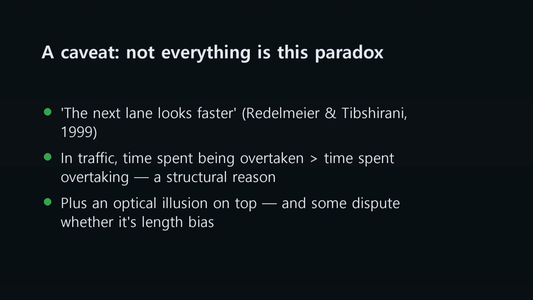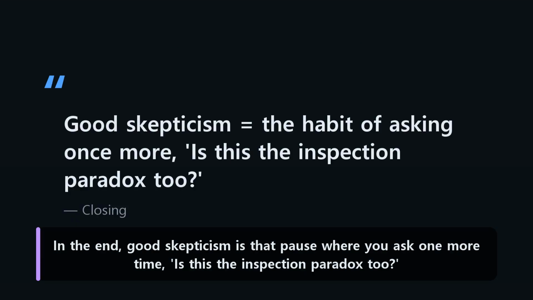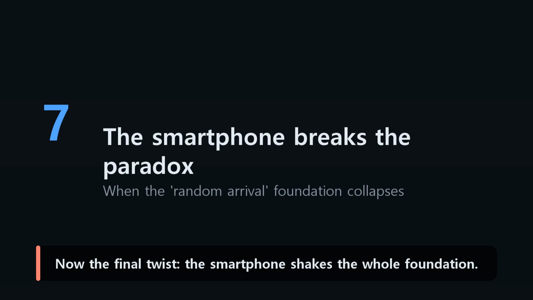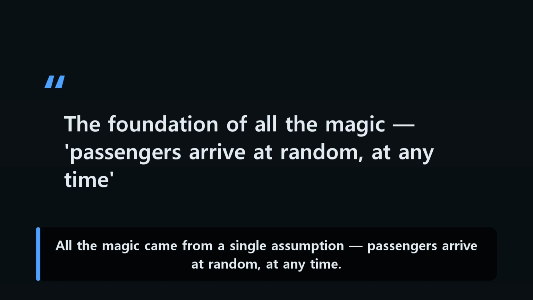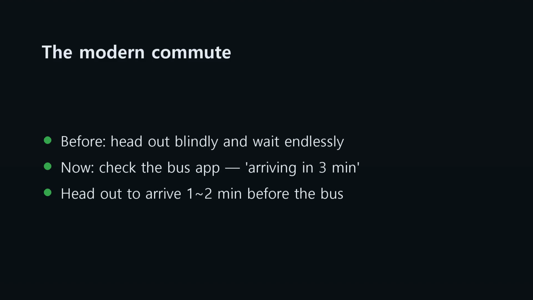But not everything is this paradox. The next lane looks faster, is a mix of a structural reason and an optical illusion. In the end, good skepticism is that pause where you ask one more time, is this the inspection paradox too? Now the final twist. The smartphone shakes the whole foundation. All the magic came from a single assumption: passengers arrive at random at any time. Now you check the app, arriving in 3 minutes, and head out just before, breaking your own random arrival.